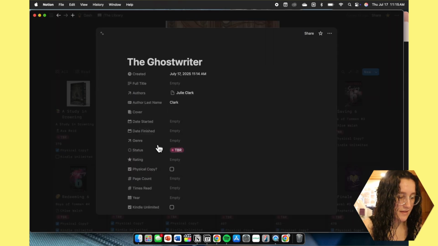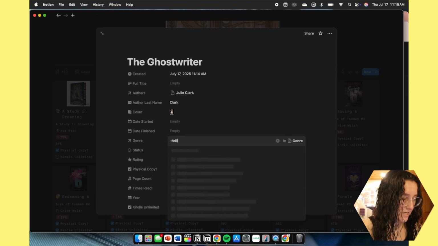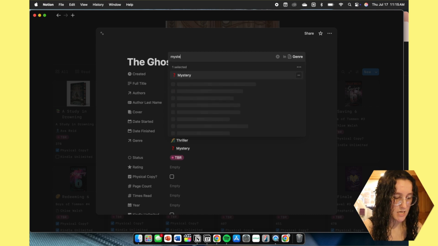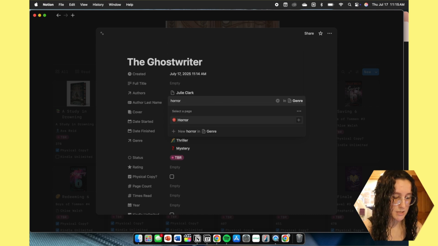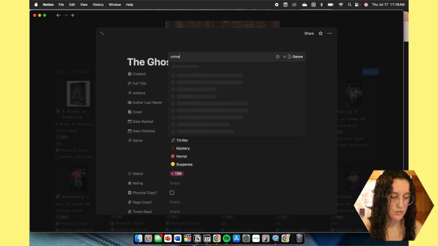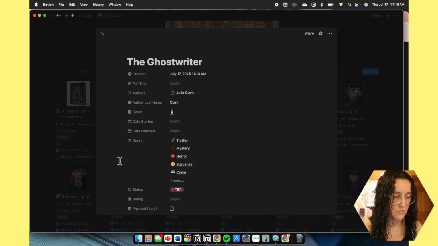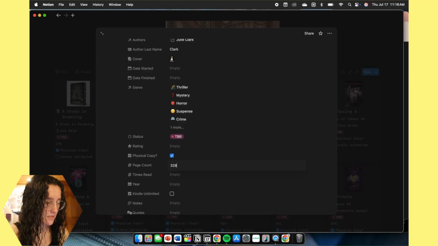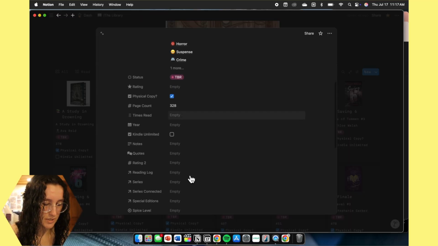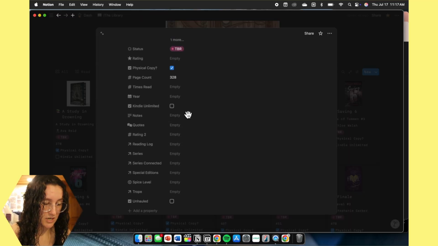Now we're gonna look at the genre of the book, which says thriller, mystery, horror, suspense, crime, and adult. I'm assuming that it more so probably has adult themes. Then we are going to how many pages it is. 328. Page count 328. And then it's not a part of a series, so everything else we can leave blank.